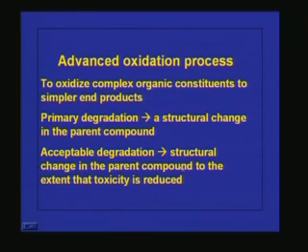Only some structural changes take place in the complex organic compound; that is known as primary degradation. The other term is acceptable degradation. In acceptable degradation, a structural change in the parent compound takes place, and because of the structural change, the toxicity of the compound is reduced.